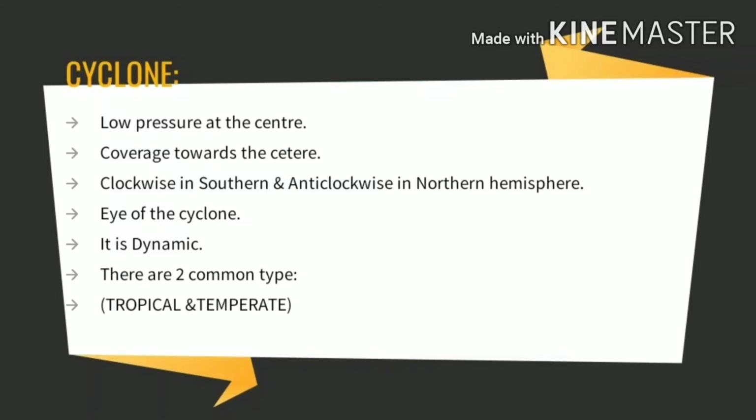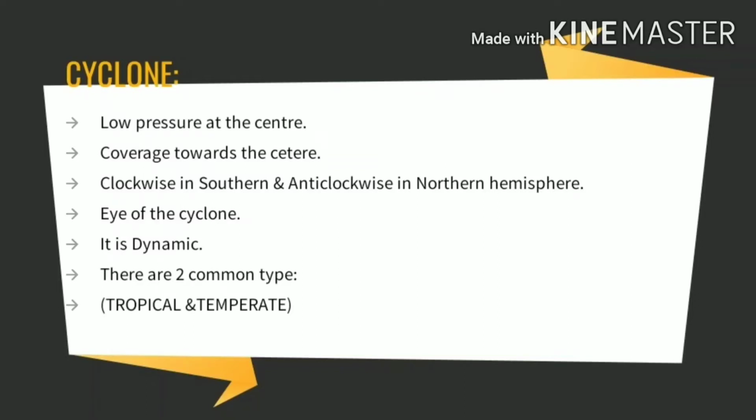The wind has the tendency to move from high pressure towards low pressure. Since low pressure is in the middle in the cyclone, obviously the wind is blowing from the surrounding area towards the center. Then the third point of the cyclone is that it is clockwise in the southern hemisphere and anti-clockwise in the northern hemisphere. And the center of the cyclone, where the low pressure exists, is known as the eye of the cyclone.